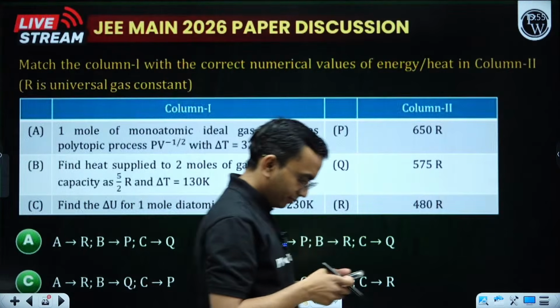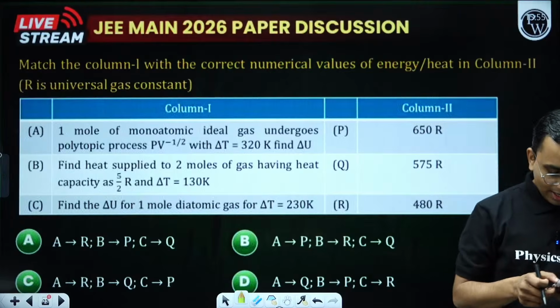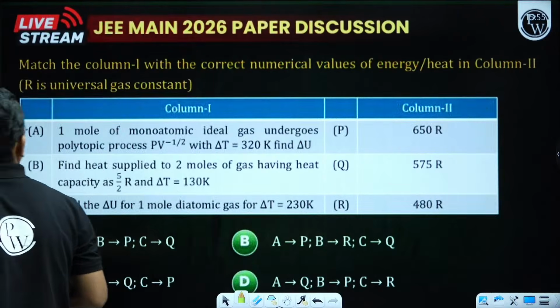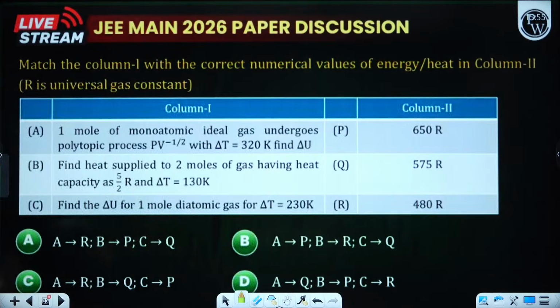Okay. Now we are having another question. Let us see what it is. This is from thermodynamics. Match column 1 with the correct numerical values of energy and heat in column 2. R is the universal gas constant.